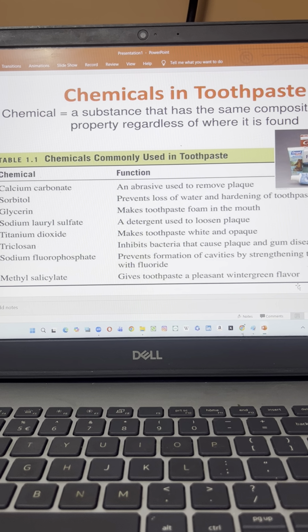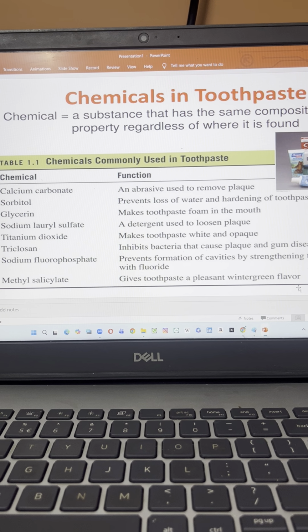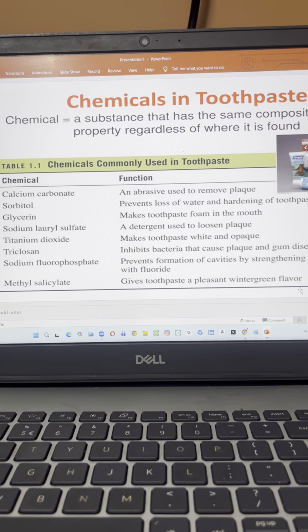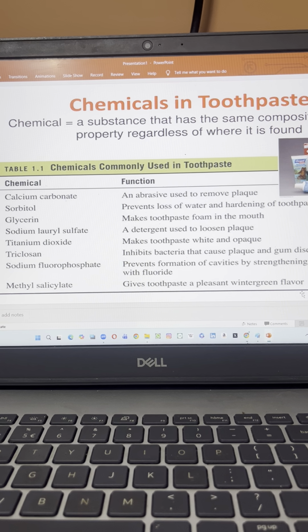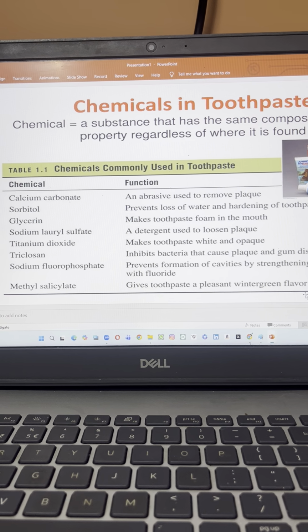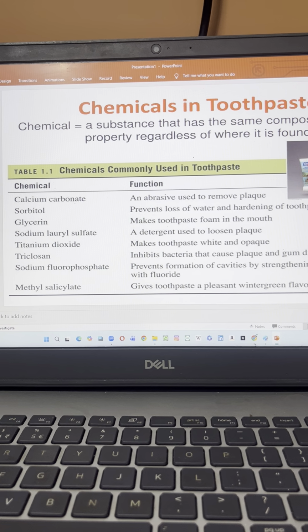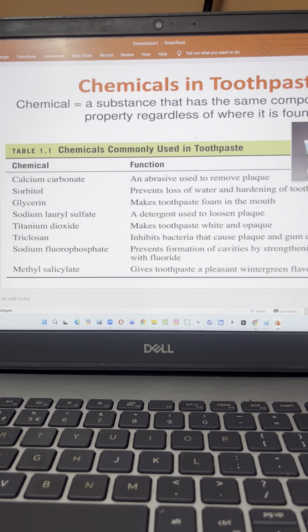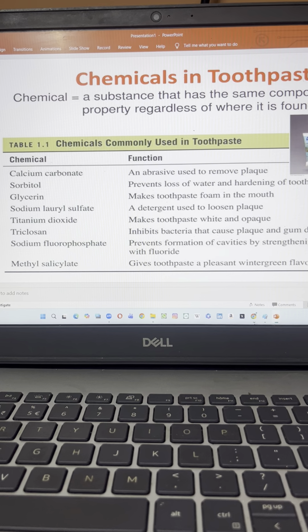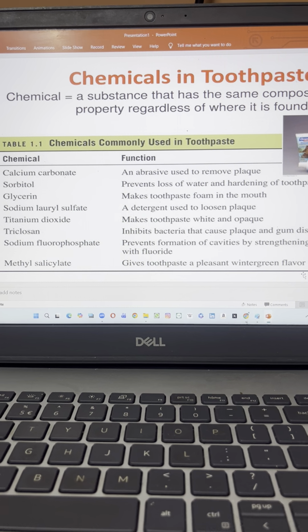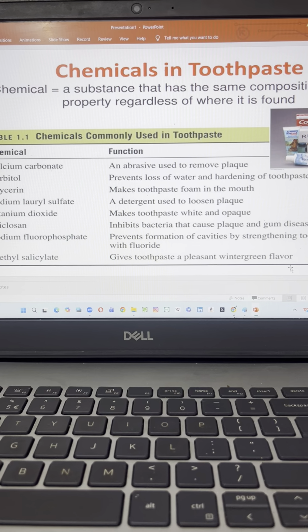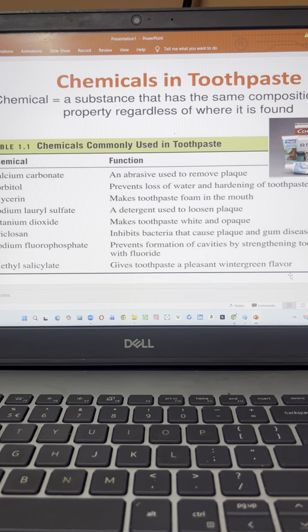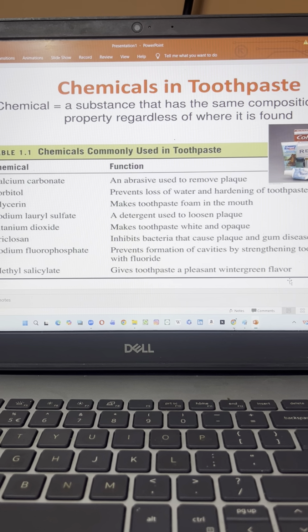Sodium fluorophosphate, fluoride, is very essential, and is used to prevent the formation of cavities. Tooth enamel is restored and strengthening of the teeth is possible. Enamel is mainly restored by this biofilm called fluoride. Methyl salicylate is another component in toothpaste that gives a pleasant wintergreen flavor. Methyl salicylate is a flavoring agent.